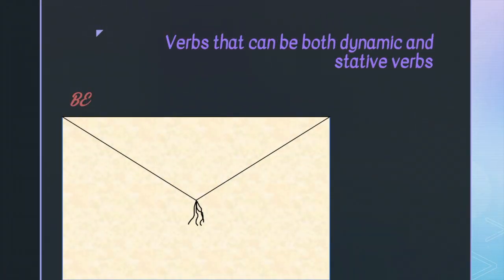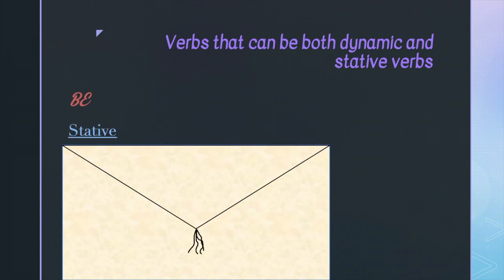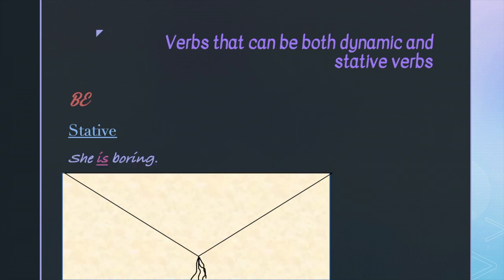You know that this is our most irregular verb, and it's also used as an auxiliary verb with progressive tenses. Here, we're using it just as a verb to tell us something about someone or something. When be is a stative verb, we call it a linking verb because it links the subject to some information about that subject. For example, she is boring. This means she is always boring. It's just the way she is.